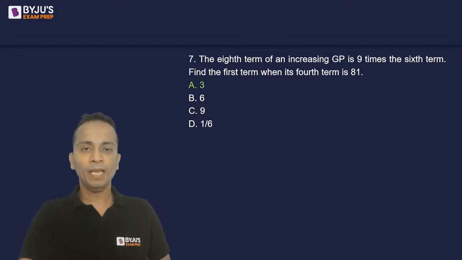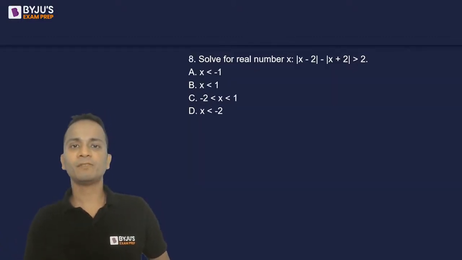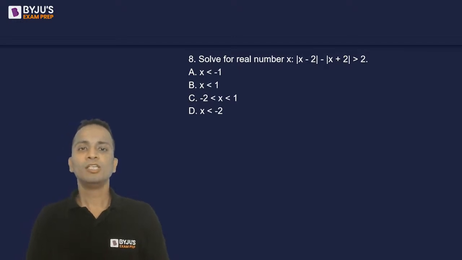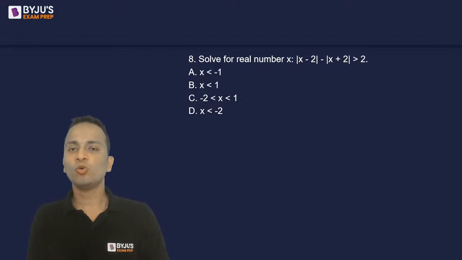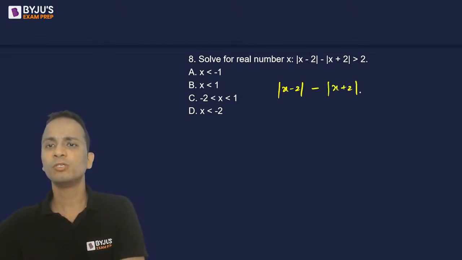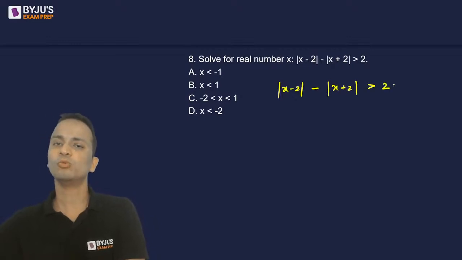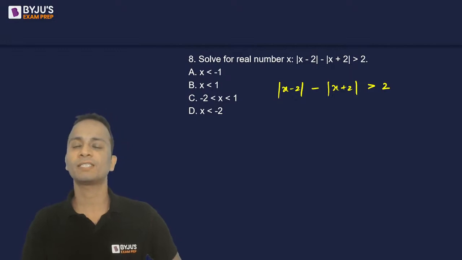All right, fine. Let's move on to the next question, question number 8. Solve for real numbers. You are given that modulus of x minus 2 minus modulus of x plus 2 should be greater than 2. So what will be the range of the values of x?